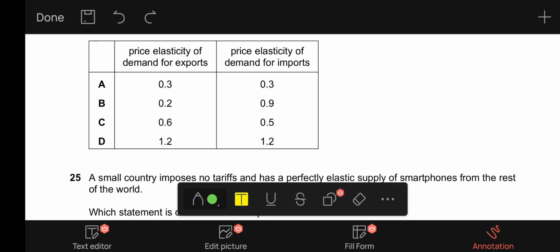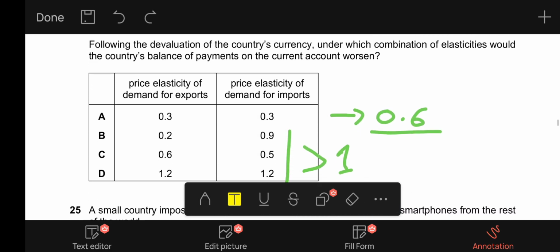A, it says 0.3 and 0.3. This could be the correct answer because this is the case in which the current account balance will worsen. Because in all other cases, as we can see, the sum of the PEDs is greater than 1, which will improve the current account balance of payments. So A is the only option that will worsen the current account balance of payments. So yeah, A is our correct answer to 24.